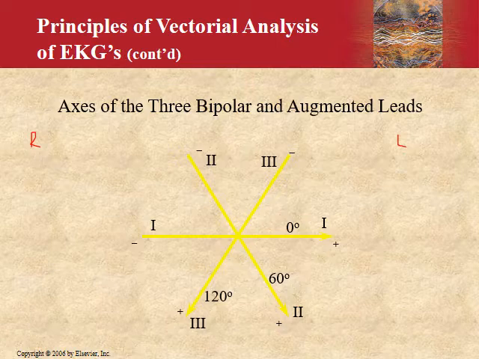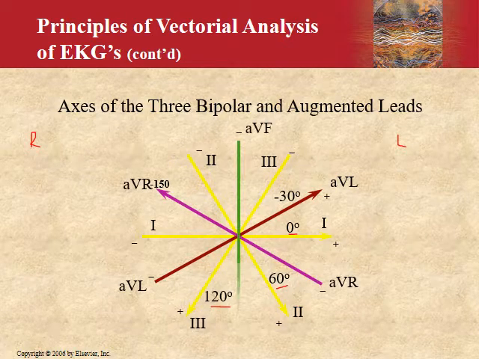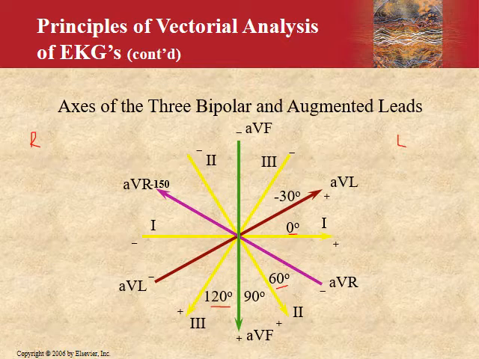So this is lead 1, which makes an angle of about 0 degrees. Lead 2 is in the direction of the cardiac axis; the normal cardiac axis is 59, so take roughly 60. This is lead 2. And then you have lead 3, which makes an angle of about 120 degrees. Now the augmented limb leads: AVL makes an angle of minus 30, AVR minus 150, and AVF plus 90 degrees. Now the relative positioning is important. Their degrees are important. You have to memorize them.